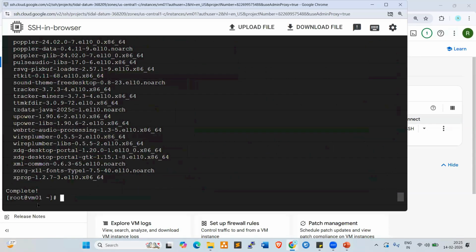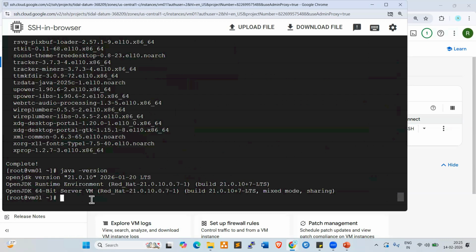Yeah. Now Java is installed. If you want to check the Java version, type java -version. Look here, this is the Java version, OpenJDK 21.0. In the same way, if you want to install other packages like Git, we can use the same command here: yum install git -y.